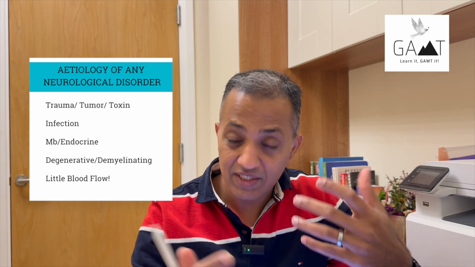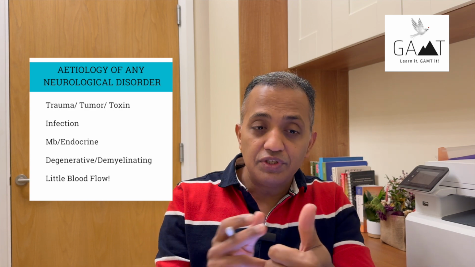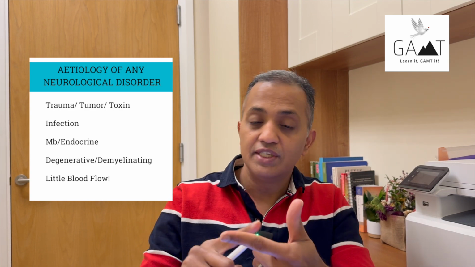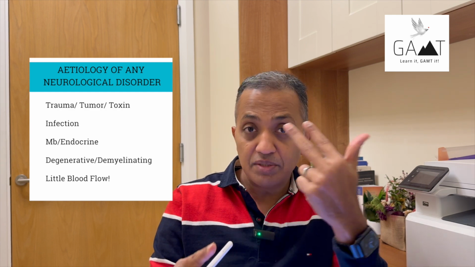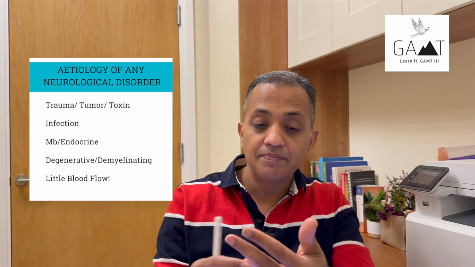Okay. Anytime we talk about etiology of a neurological disorder, it falls under 5 categories. This was taught to me by my neurology professor back in the day when I was in medical school, and it's still in my memory. So first, thumb stands for letter T. This stands for trauma, tumor, toxin. This stands for I. So the index finger stands for infection. This is the middle finger, which stands for metabolic or electrolyte imbalance, endocrine imbalance.